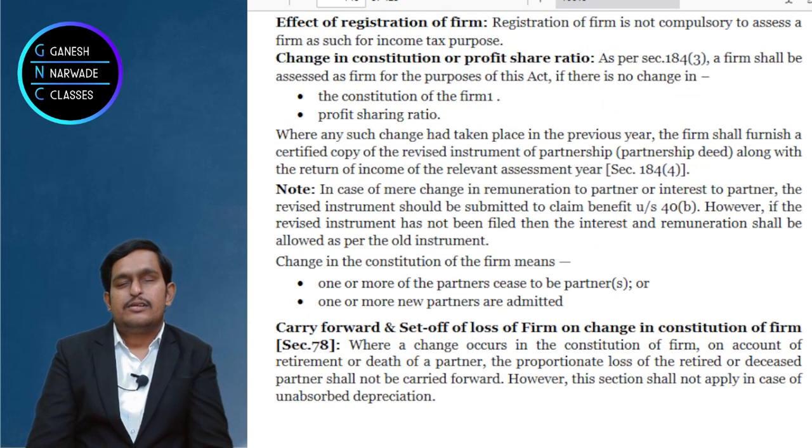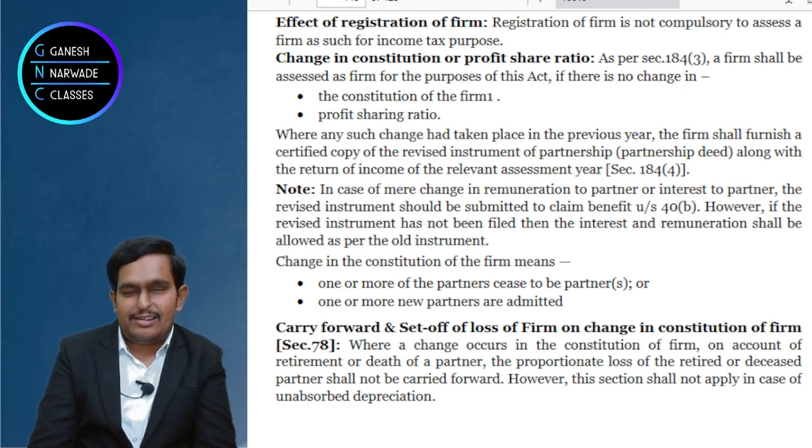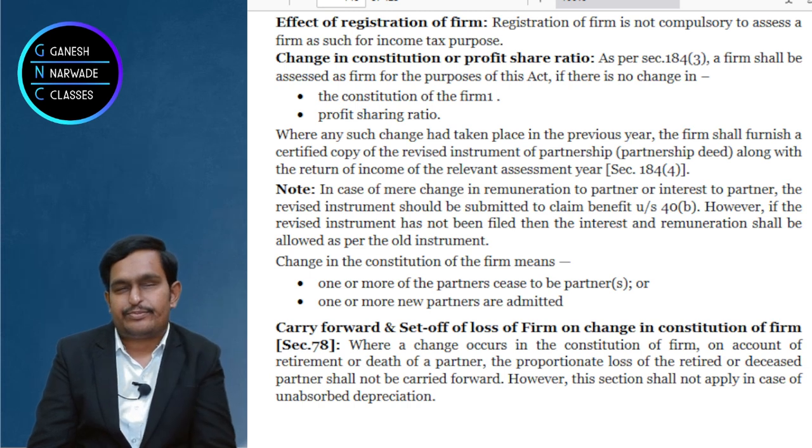Now, actual remuneration may be 10 lakhs, but as per law, 8 lakhs is allowed. Now, 2 lakhs is not allowed, right? 2 lakhs is not allowed.